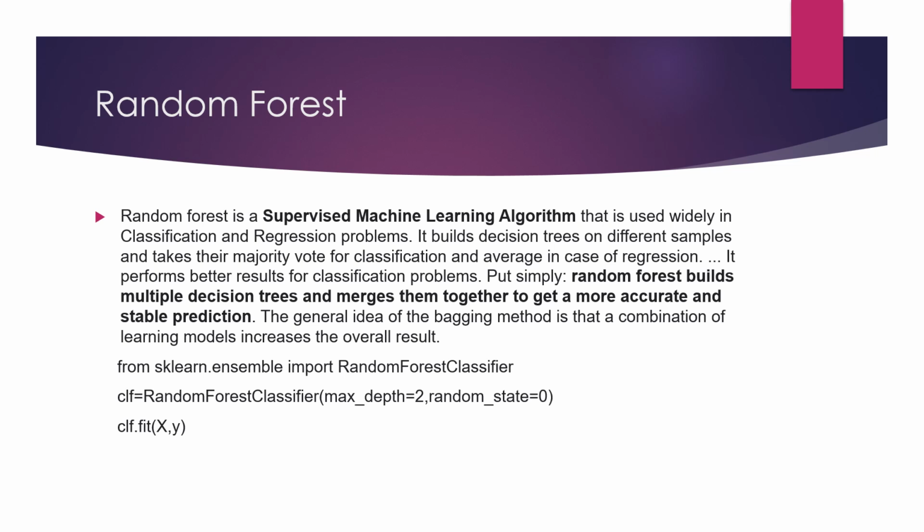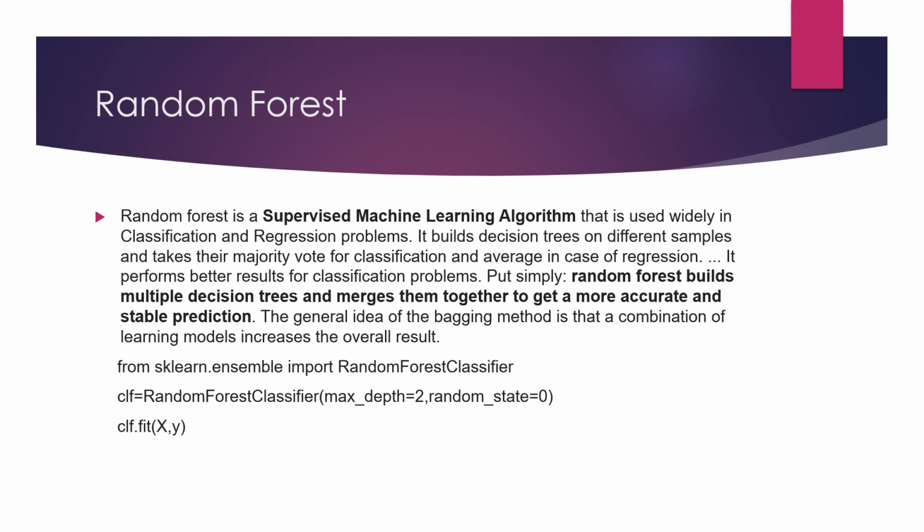So I have also written how we build random forest. Random forest builds multiple decision trees and merges them together to get a more accurate and stable prediction. The decision trees which I told you about previously, we will combine all of them together and we will get a more accurate and stable prediction. The general idea of the bagging method is a combination of learning models that increases the overall result. I told you that an increased overall result means the accuracy, the score, will be high.